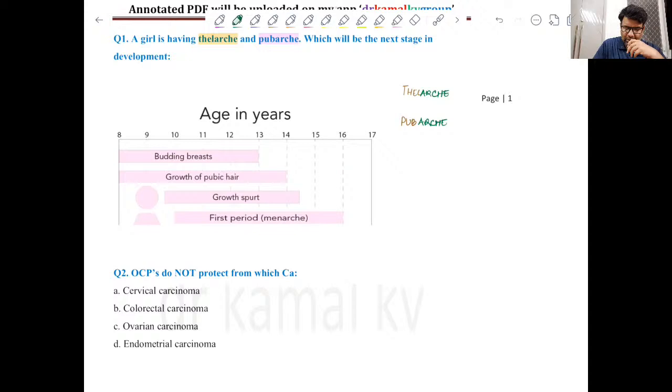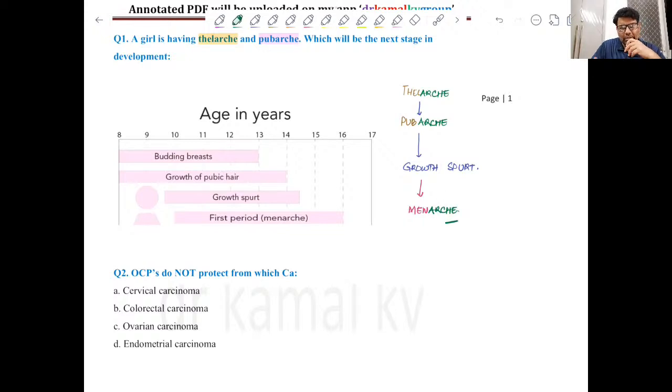Now after these two steps, there is rapid growth, what we call growth spurt. There is a rapid acceleration in the growth, and that is known as growth spurt. And the last phase is the onset of menstruation, that is known as menarche.